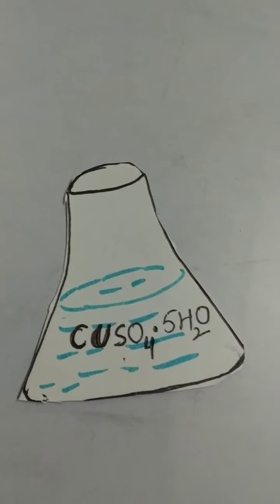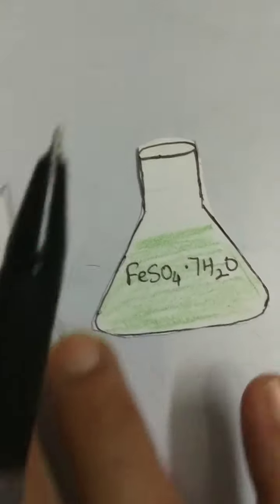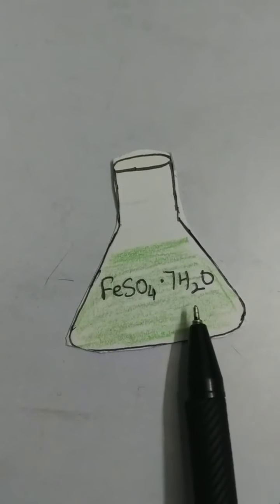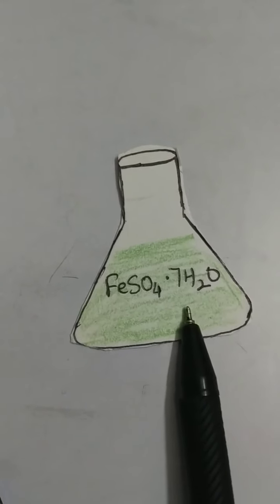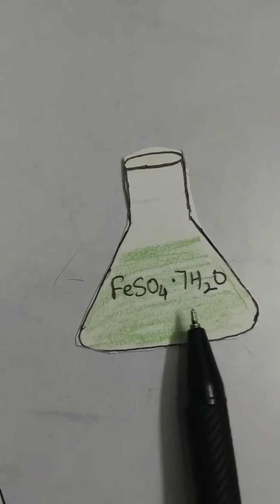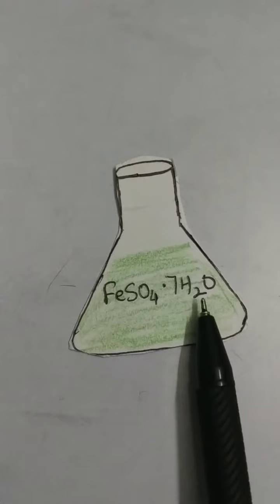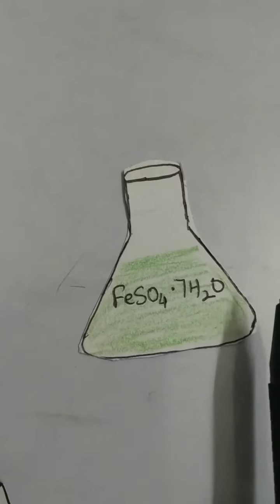Similarly, iron 2 sulfate crystallizes from aqueous solution as FeSO4.7H2O.